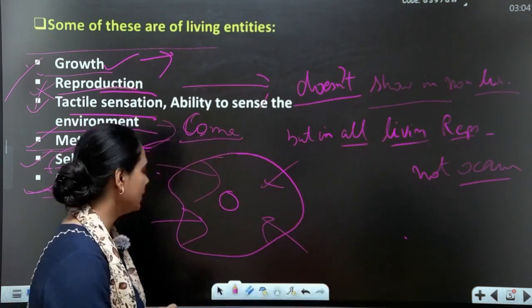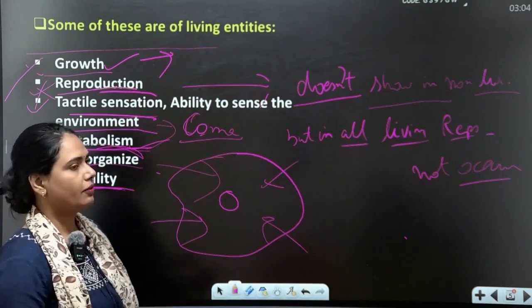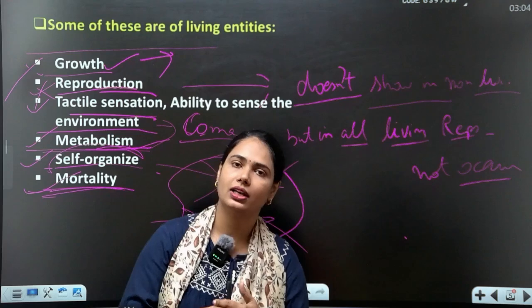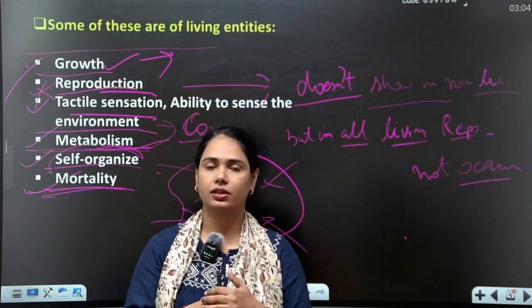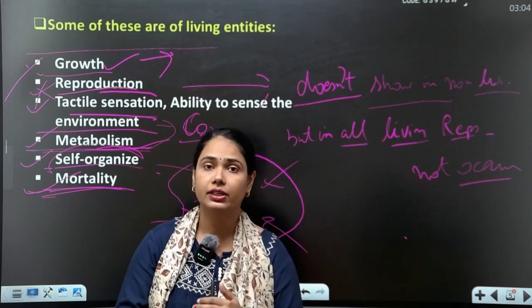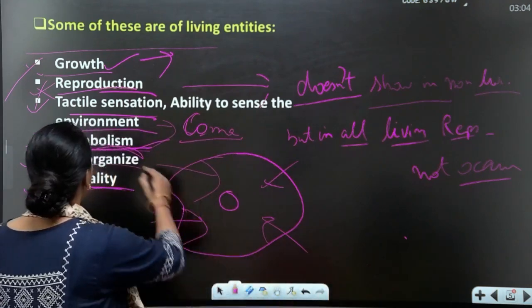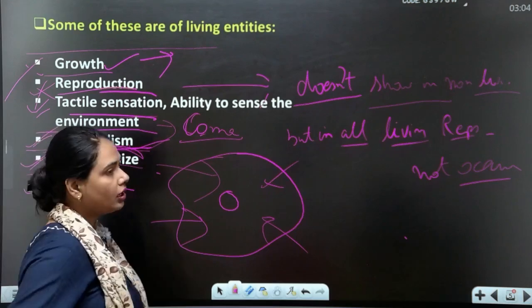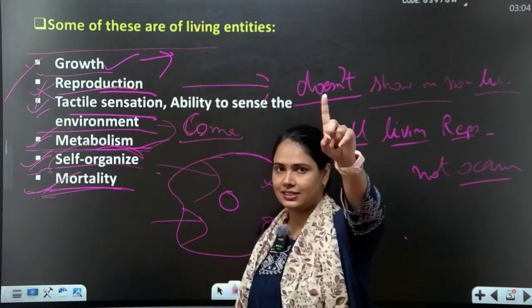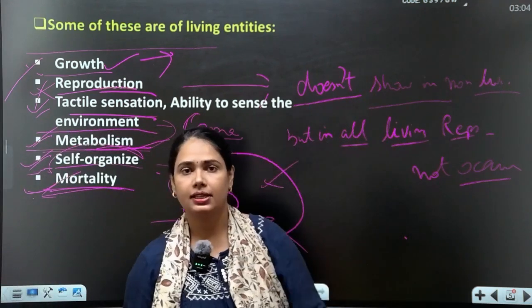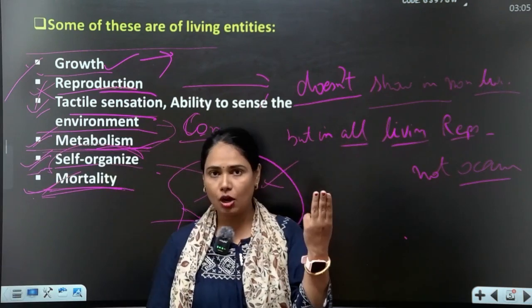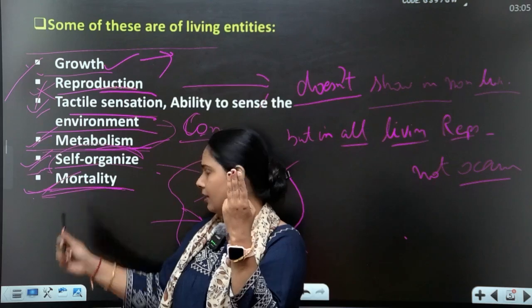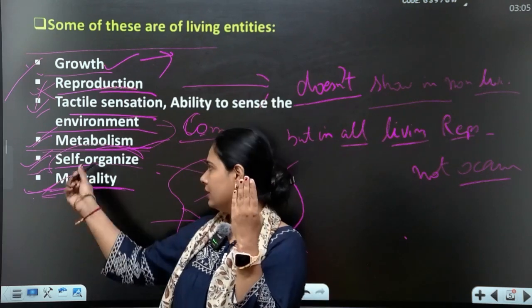Yes, definitely, students. So mortality is a very perfect, true, definite character of a living thing, but non-living things don't contain it. Okay, so got it. I have four ticks: sense and response, then metabolism, then mortality, then self-organization.